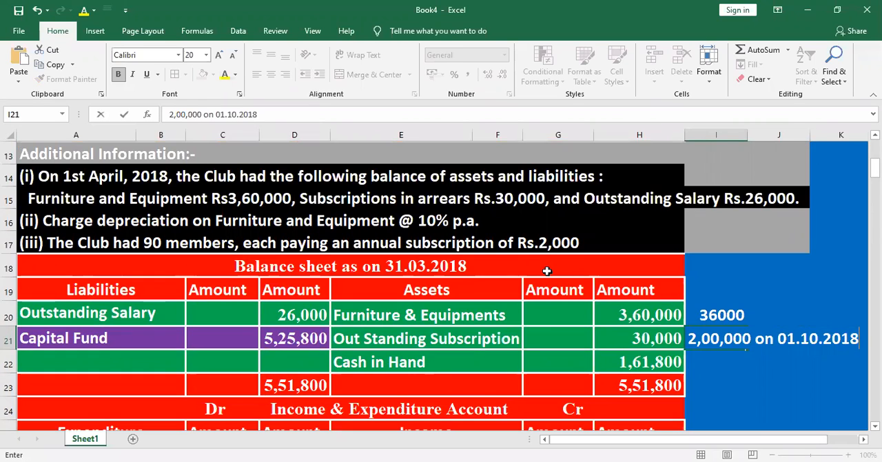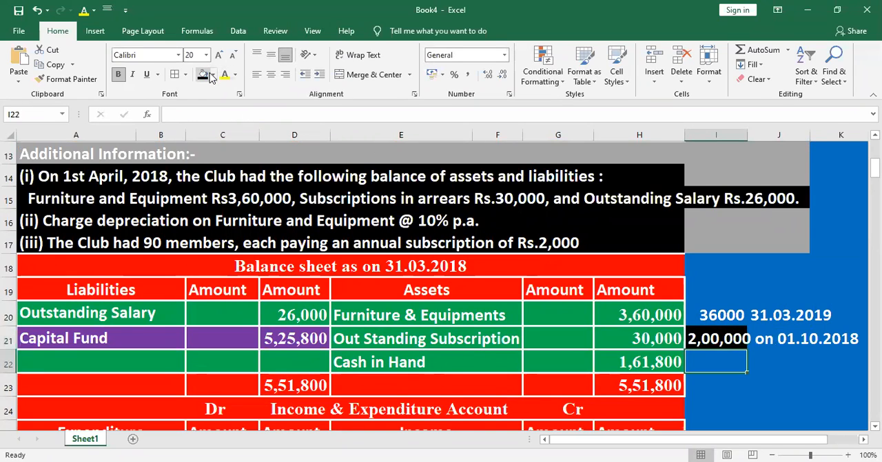Here we prepare the income and expenditure account on 31st March 2019. The furniture worth 2 lakh was utilized for how many months? 10th month, 11th month, 12th month, then January to March. It means the furniture was utilized only 6 months. How do we calculate that 6 months depreciation?